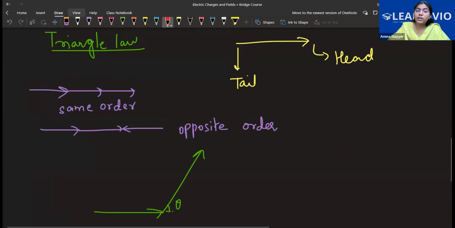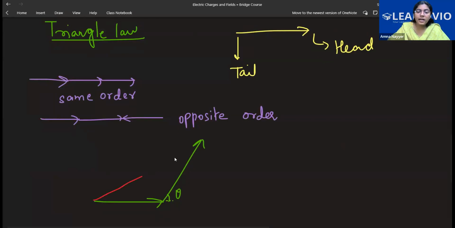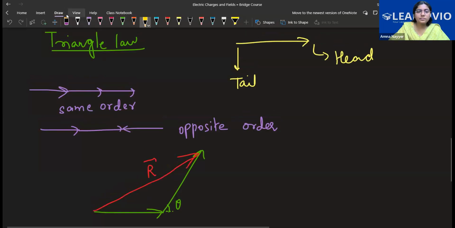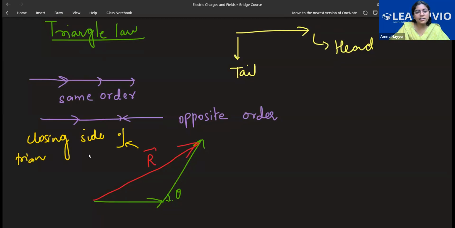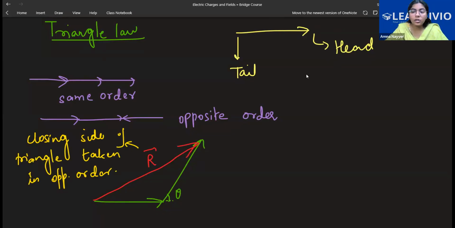The resultant of this triangle will be given by the closing side of the triangle taken in opposite order. I'll write this also. This is the closing side of the triangle taken in opposite order.